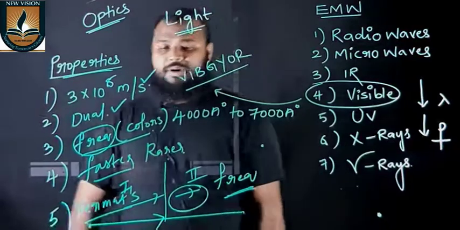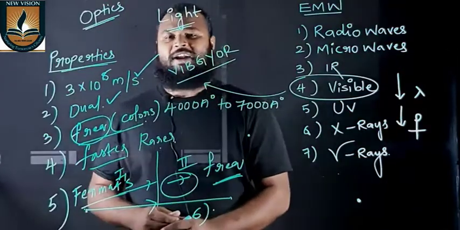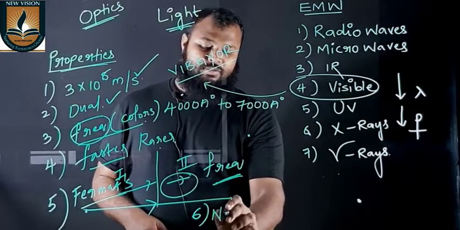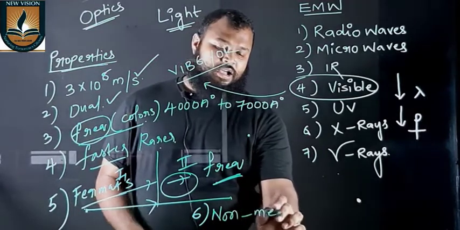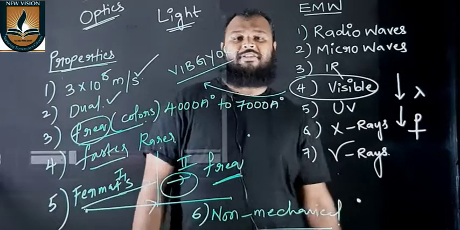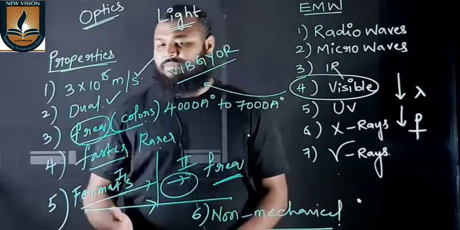Let's see another property of light. The other property of light is that light does not require any medium to propagate. So if it does not require any medium to propagate, it is called a non-mechanical wave. A non-mechanical wave is a wave which does not require any medium to propagate. So these are the different properties of light.